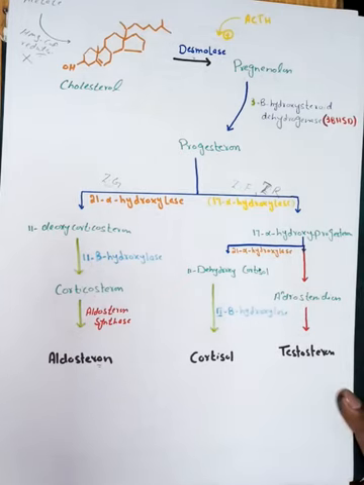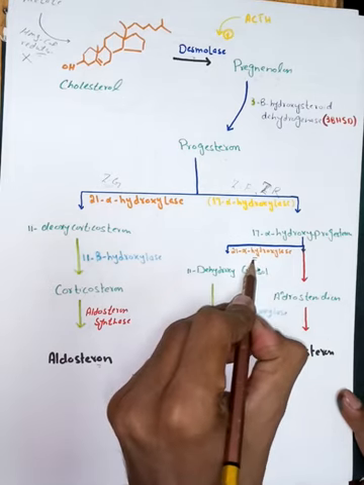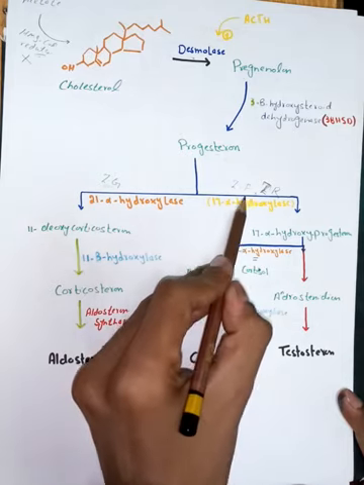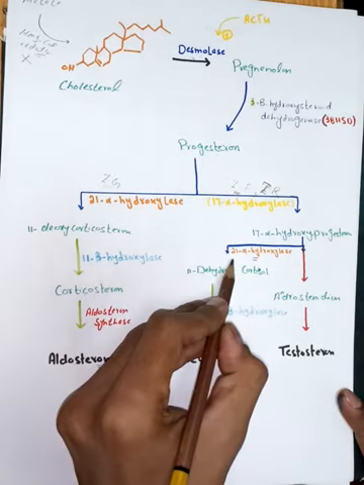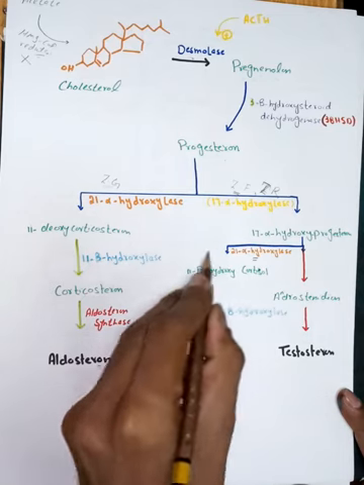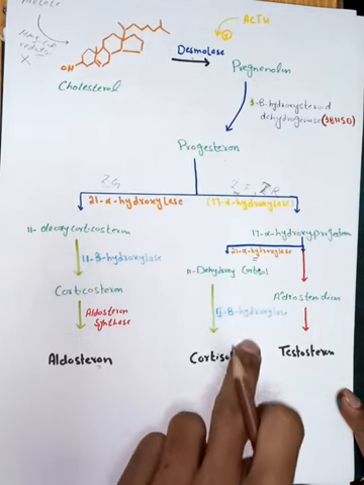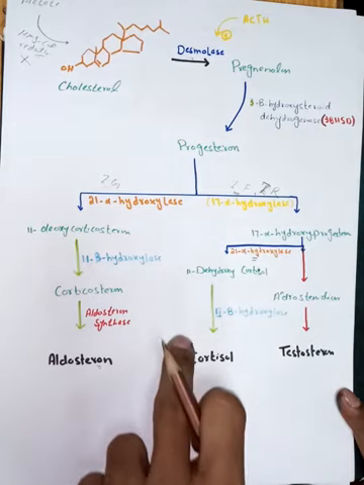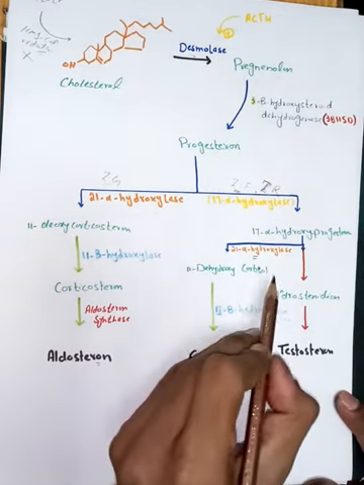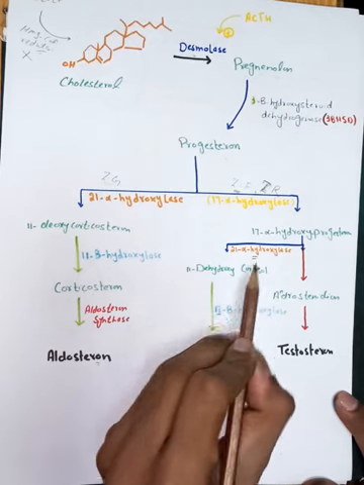Now this 17 alpha hydroxyprogesterone will be acted upon by the 21 alpha hydroxylase enzyme inside the zona fasciculata. Cortisol will be synthesized in the zona fasciculata. Now this pathway will be followed in the zona fasciculata and this pathway will be followed in the zona reticularis.